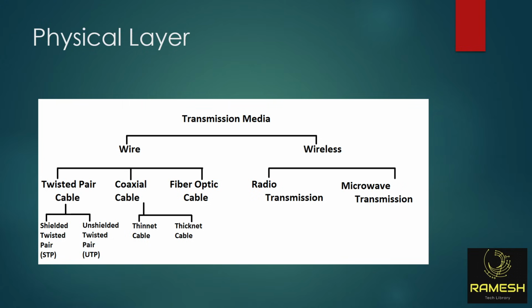So the first layer is called physical layer. Physical layer means the cables, the transmission media, how the data is traveling through cable. One is wired, one is wireless. Wired means you have three types. First one is twisted pair. Twisted pair you already know. You see a LAN cable, right?